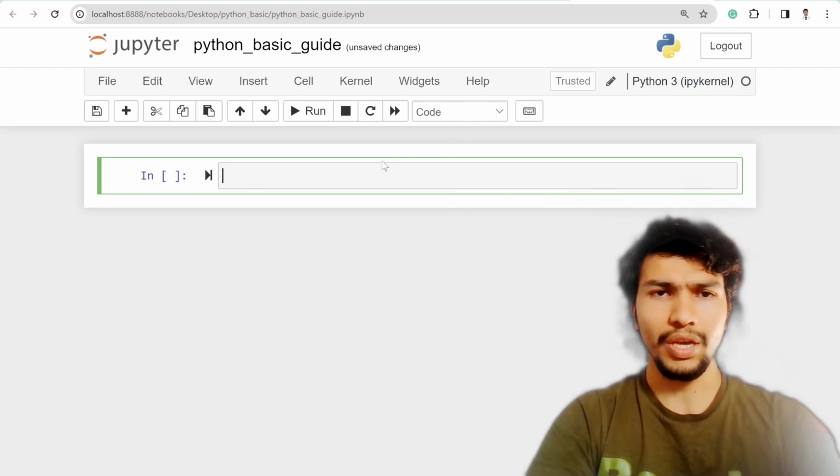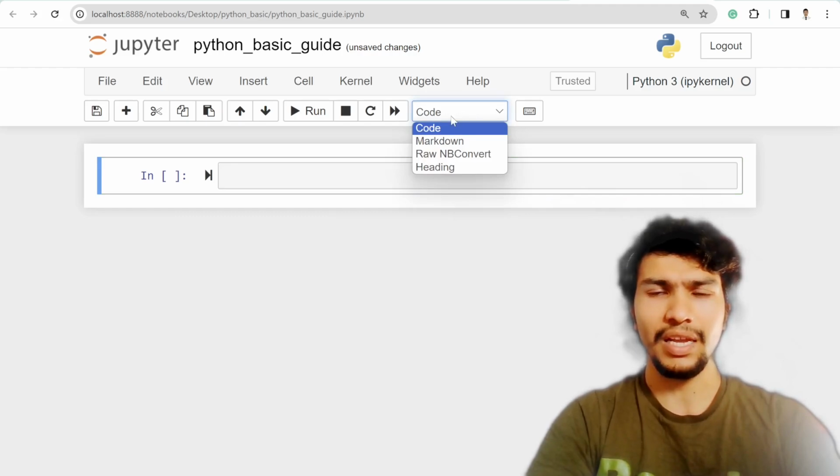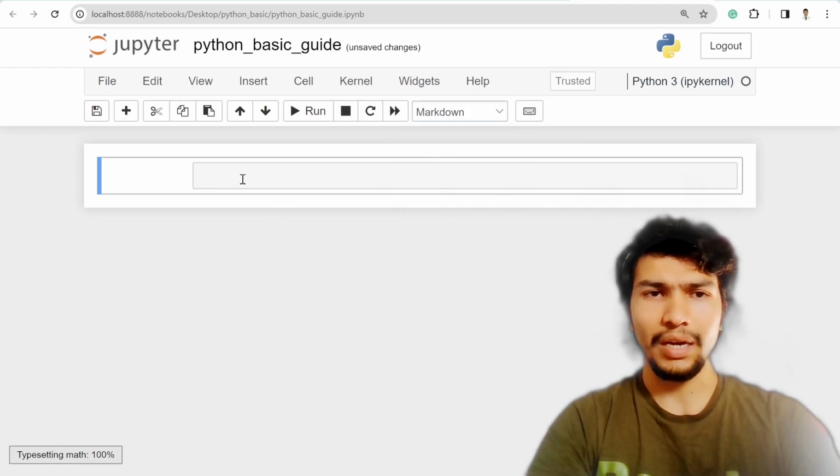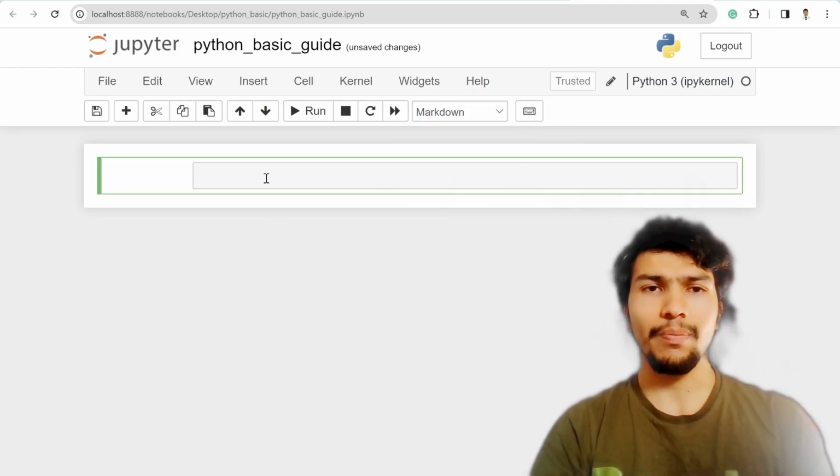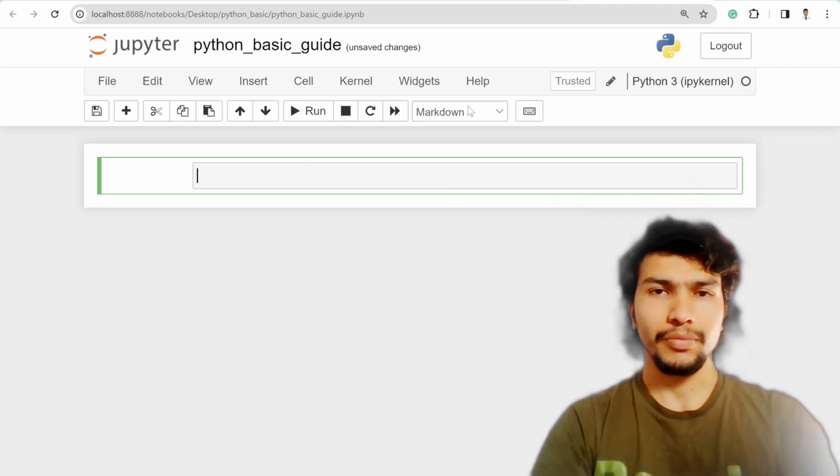But of course you can add markdown by clicking on this code button over here and then clicking on markdown, and this will not be the Python interpreter or compiler. You can add notes or add markdown language here.